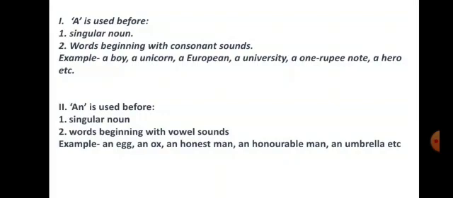An ox, O, X, and the O sound is also a vowel. An honest man. Though H is written, H is silent, so the pronunciation is honest, O. An honorable man. Here also H is silent. An umbrella. Here also U is given and the pronunciation is also like umbrella. Vowel, etc.